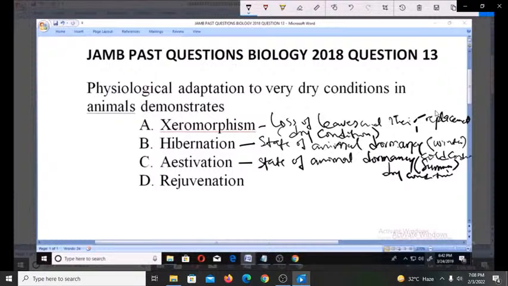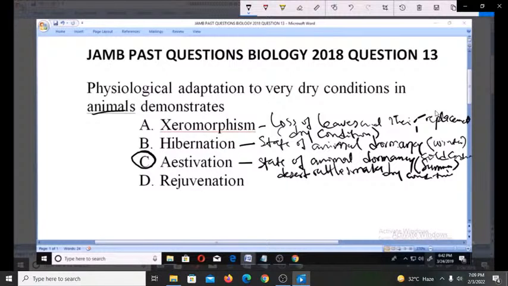So xeromorphism is not very close to what we are saying, though it happens in dry conditions. But estivation is the physiological adaptation to a very dry condition in animals. Animals like the desert rattlesnake have such adaptation, estivation. And you can talk about scorpions too.